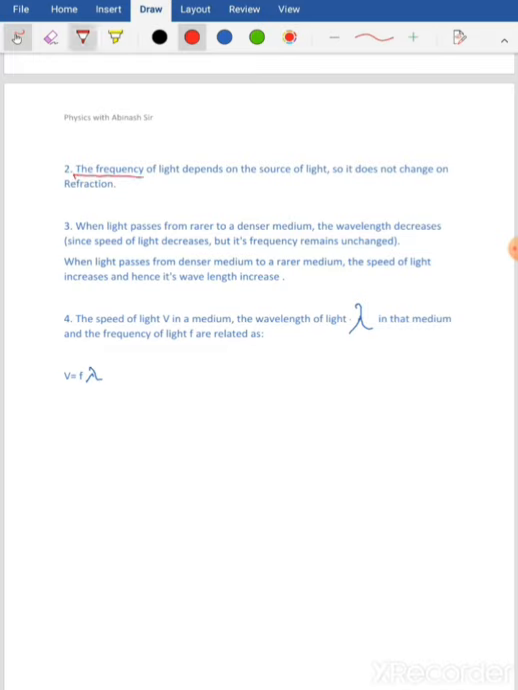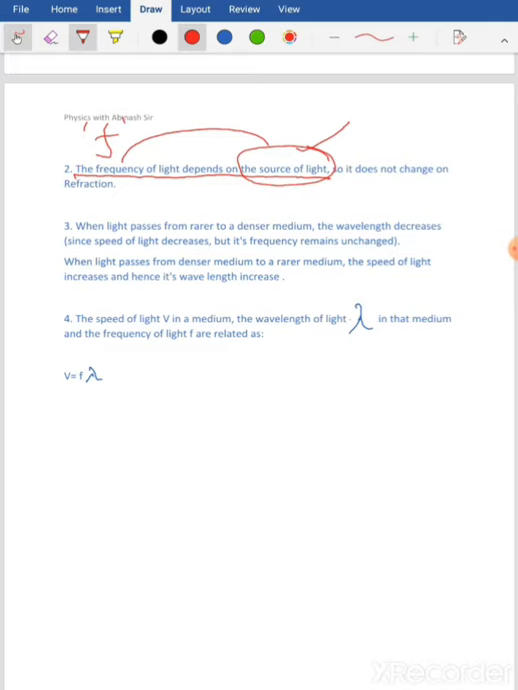The frequency of light depends on the source of light. Frequency is represented by small letter f. So where is the light coming from? It depends upon whether the light is coming from the sun, the electric bulb, a fire, a tube light or a sodium vapor lamp. So it depends on the source.